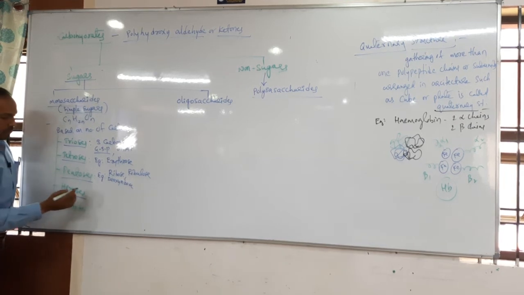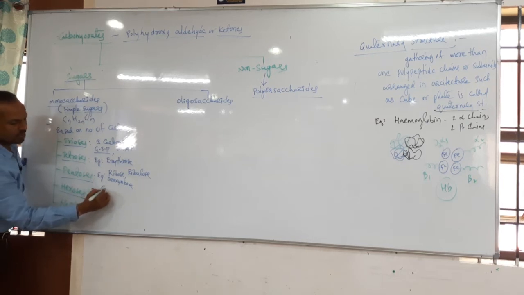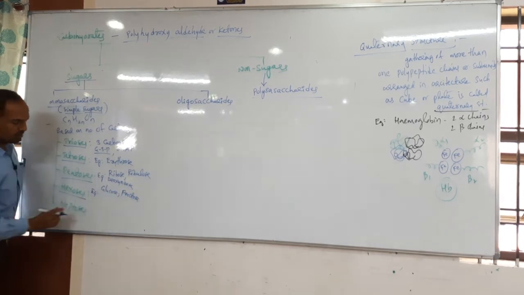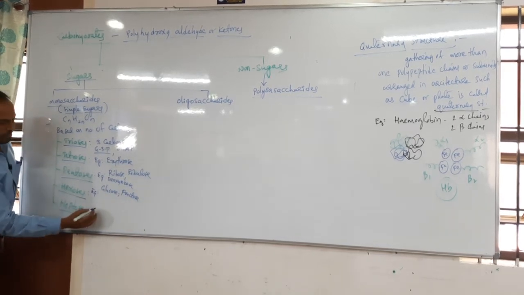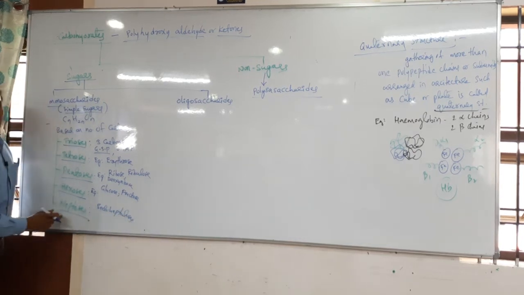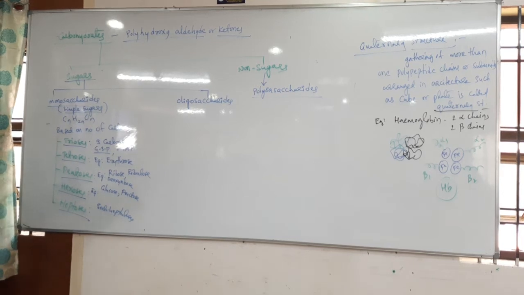Now the next one is called hexose. The best example of hexose is glucose plus fructose. Glucose plus fructose are called hexoses. And have you heard of heptulose? It is generally called heptose. Hepta means 7 carbons are there.